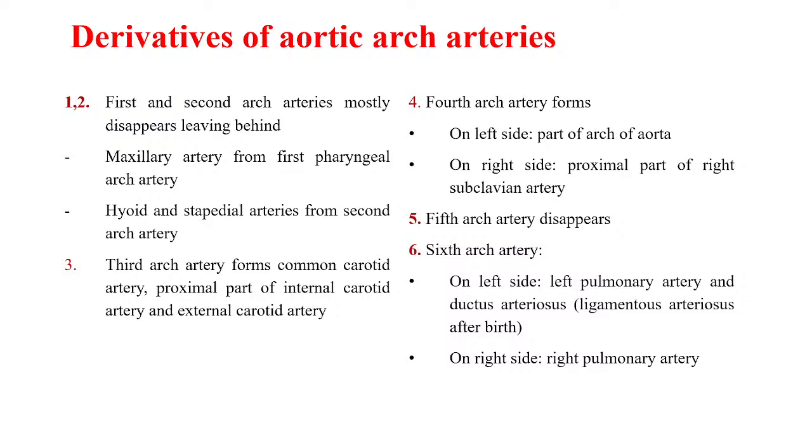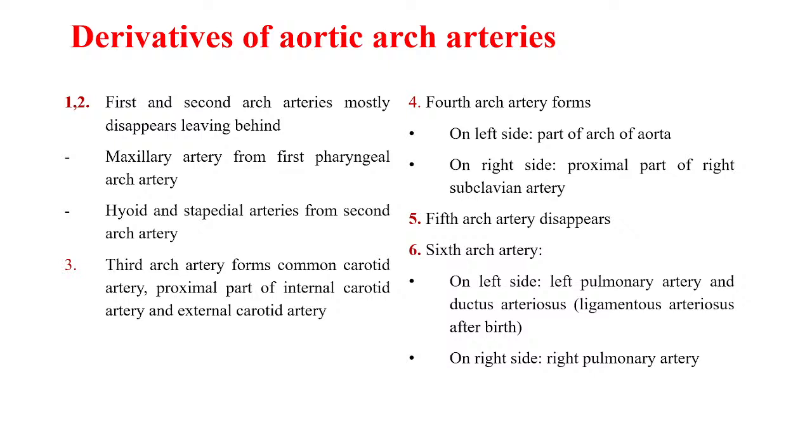There is a first arch artery, a second arch artery, third, fourth and sixth, and so on. What we have seen is that the first and second arch arteries almost disappear. A very small part of it remains. From the first arch artery, the maxillary artery is derived.